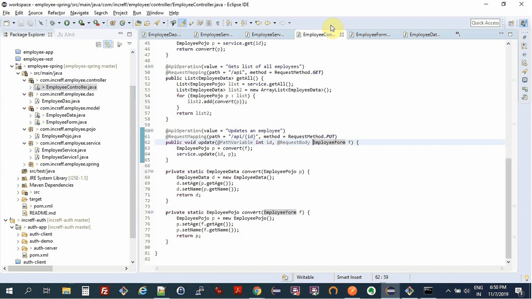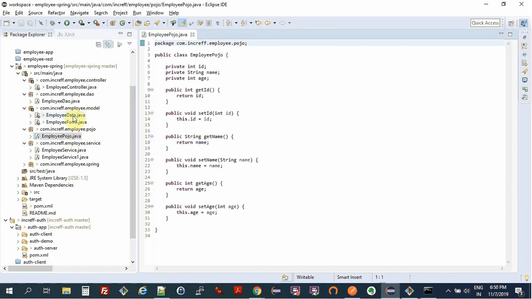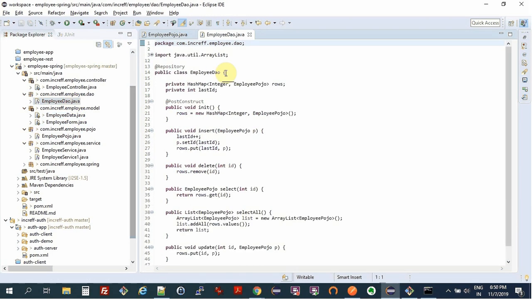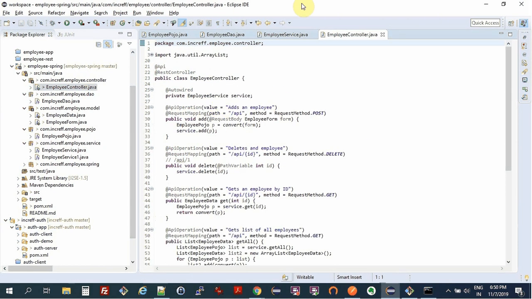So we have all our layers now, correct? Our data, then our repository or data access layer. So data access, then service which implements the business logic, and then the controller that uses the business logic.